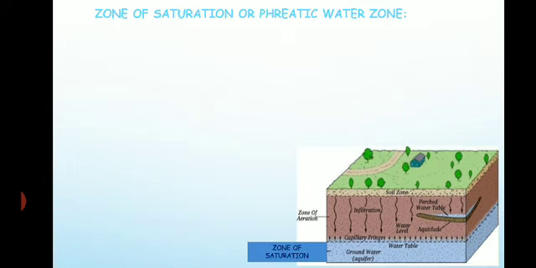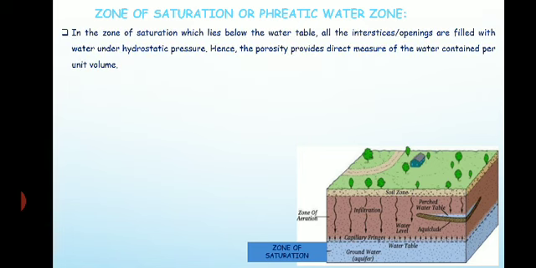Now we'll see what the zone of saturation is, also called the phreatic water zone. The zone of saturation lies below the water table, and whatever water is available there, we call it groundwater.